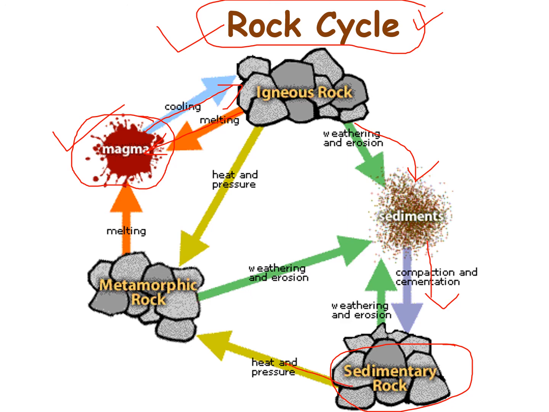The heat and pressure applied to igneous and sedimentary rocks will give rise to metamorphic rock, because both are in the solid state and the minerals recrystallize. This is the rock cycle that operates on the earth. You should remember this cycle to answer questions that come in the exams.